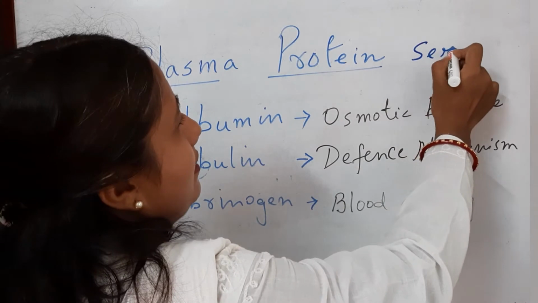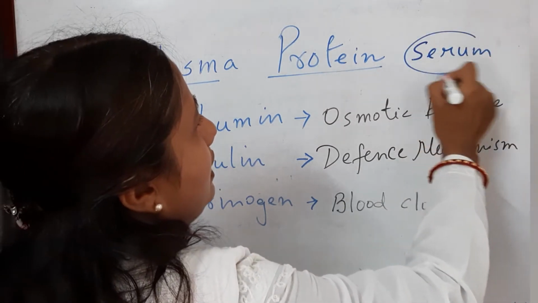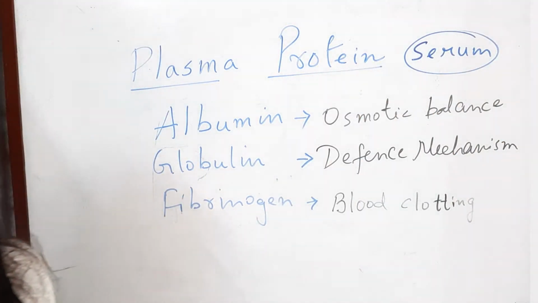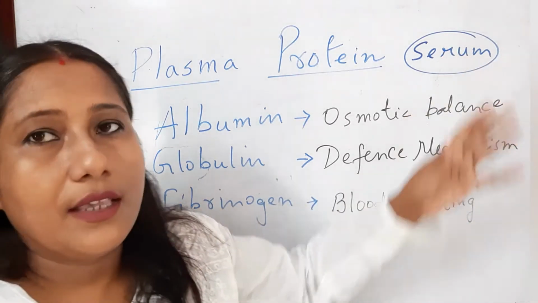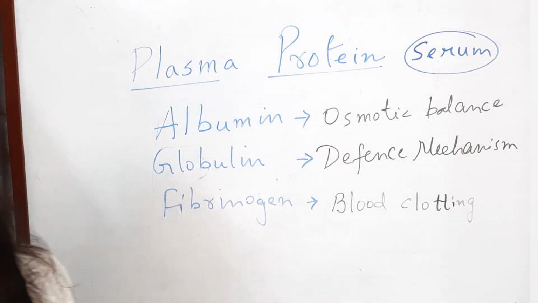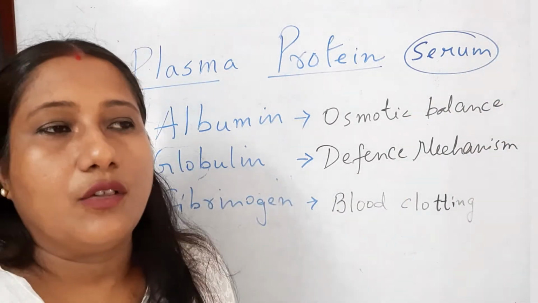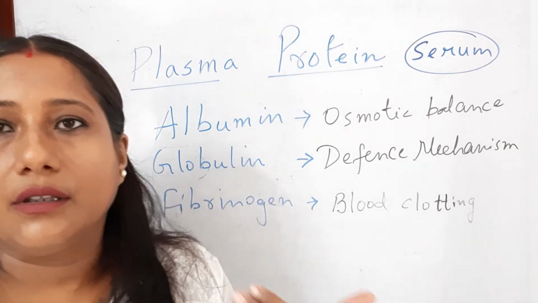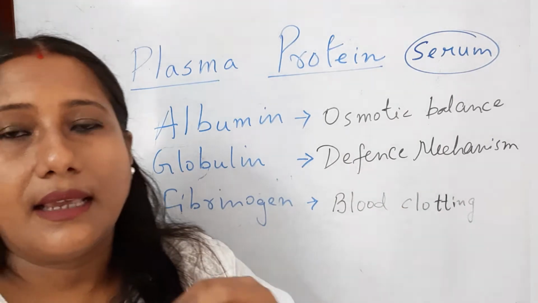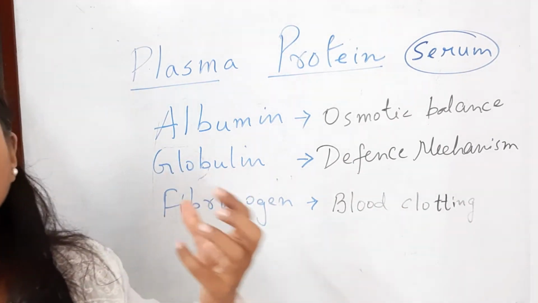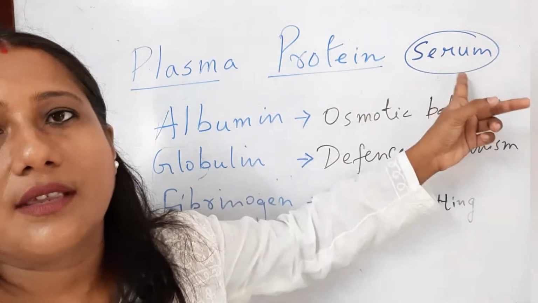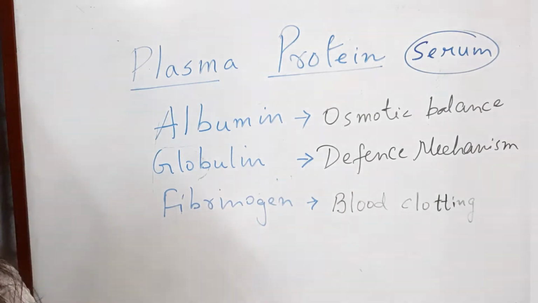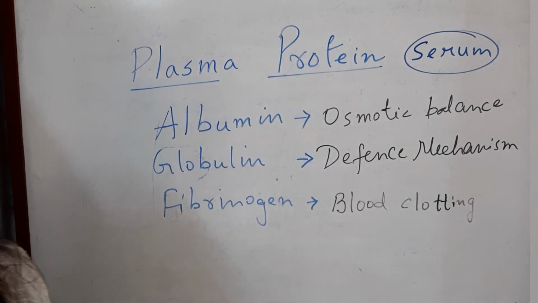So serum is the plasma without the clotting factor. It is a straw colored fluid. You see when there is a cut or a wound, and after healing of this wound, after the blood stops oozing out from the cut part, you see there is a straw fluid that comes out from that wound. That is the serum, which is devoid of the clotting factor. So this is about the plasma proteins.